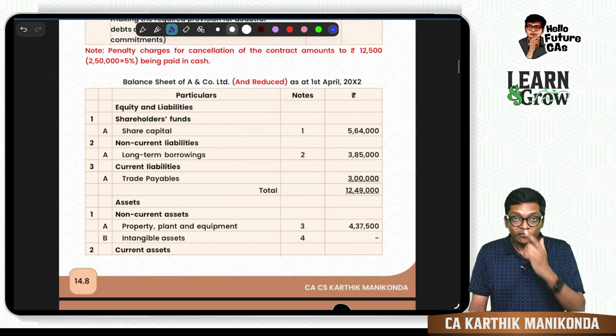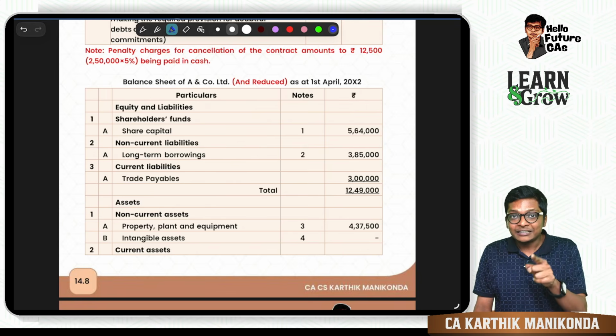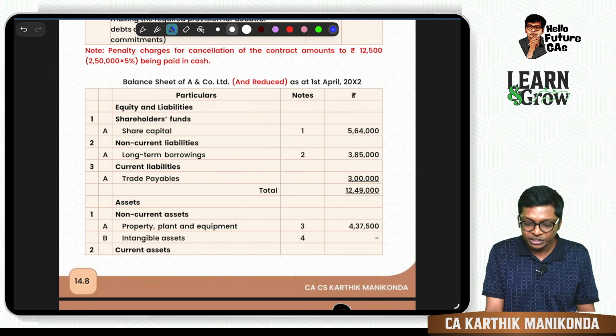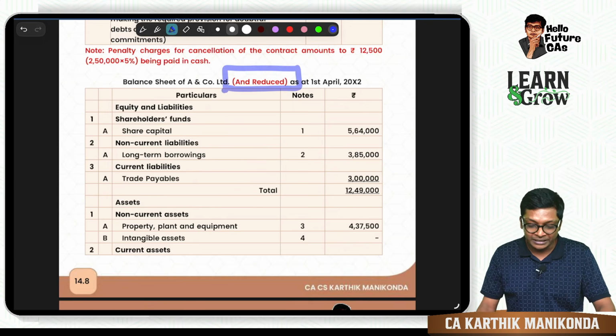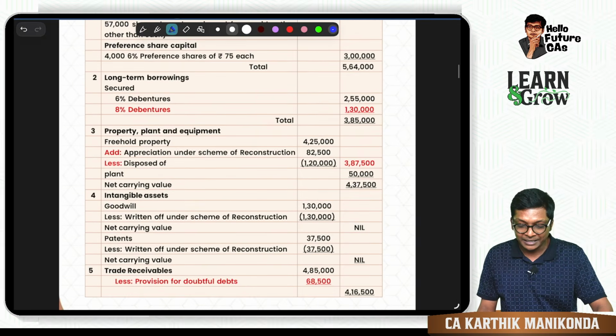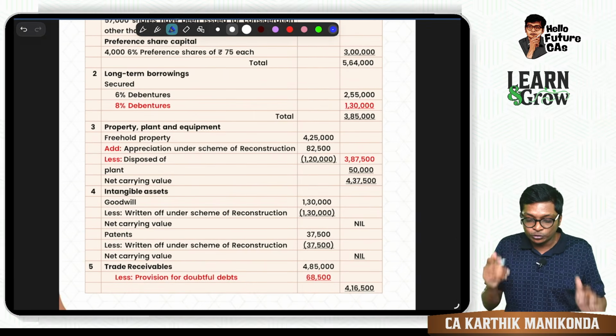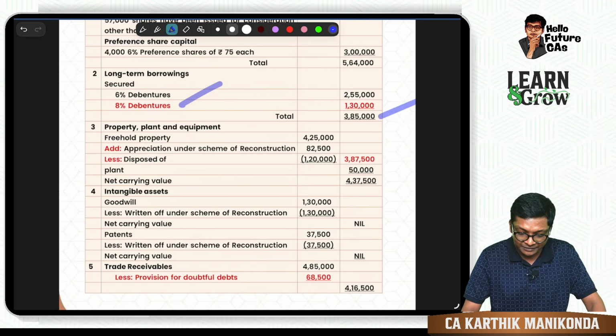Then come down. For example, those who studied internal reconstruction will know that in the balance sheet, you should use the words 'and reduced'. So that is given to you in red. And then we have the entire balance sheet. The key items over here, you can see a few things are given in red.